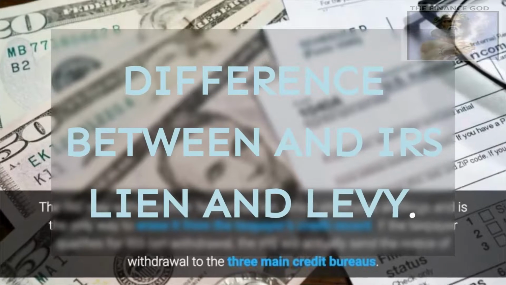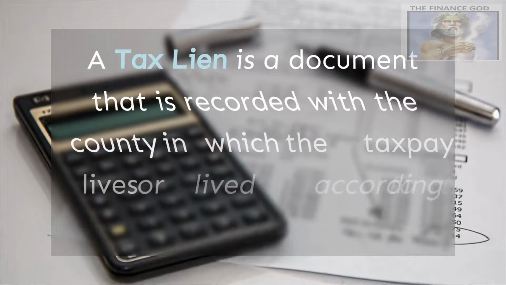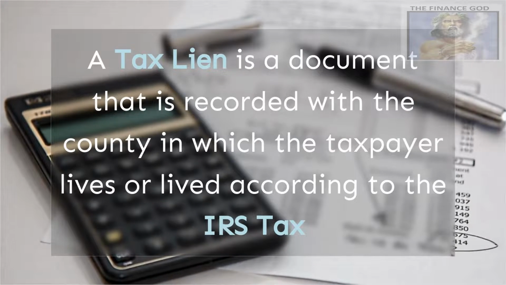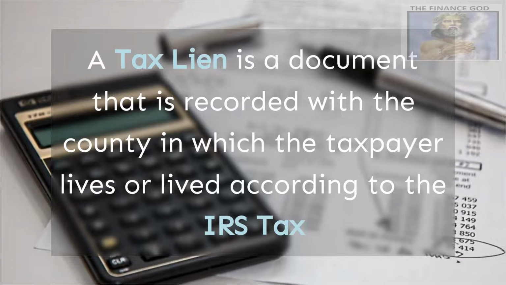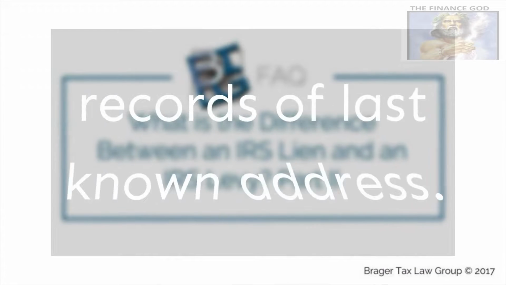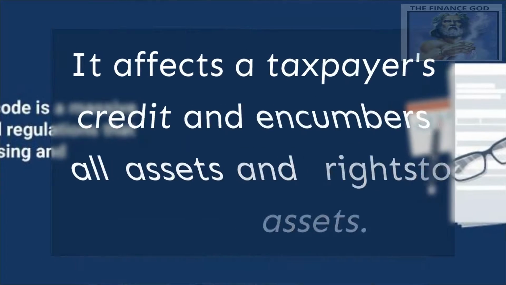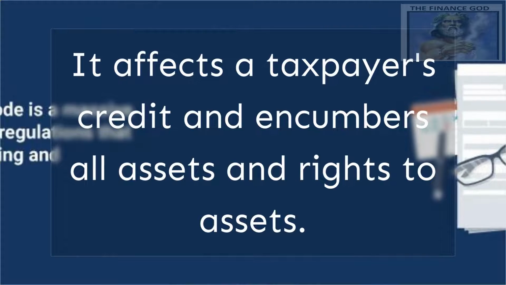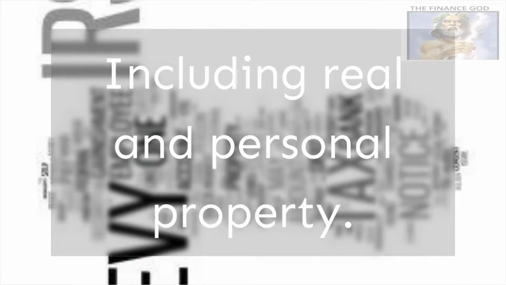Difference between an IRS lien and levy. A tax lien is a document that is recorded with the county in which the taxpayer lives or lived, according to the IRS tax records of last known address. It affects a taxpayer's credit and encumbers all assets and rights to assets, including real and personal property.